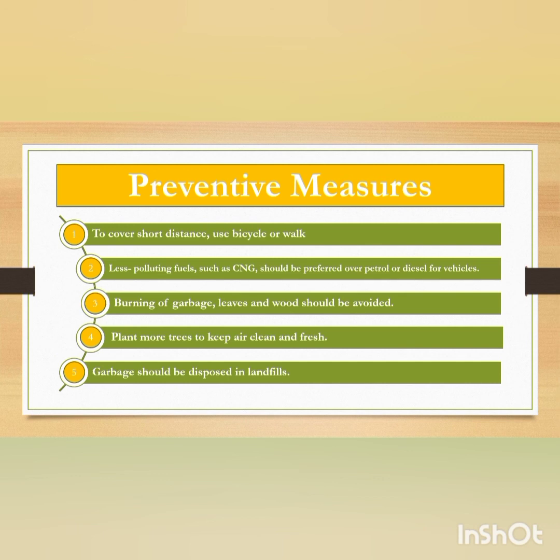Fourth one, plant more trees to keep air clean and fresh. Yes, we should actually do afforestation instead of deforestation, because as you plant more and more trees, we will get clean and fresh air. Garbage should be disposed of in landfills. Yes, we should dispose of our garbage in the landfills, not just go to the market and throw things here and there. No, this should be avoided. This should not be done. We should always dispose of it in the landfills.